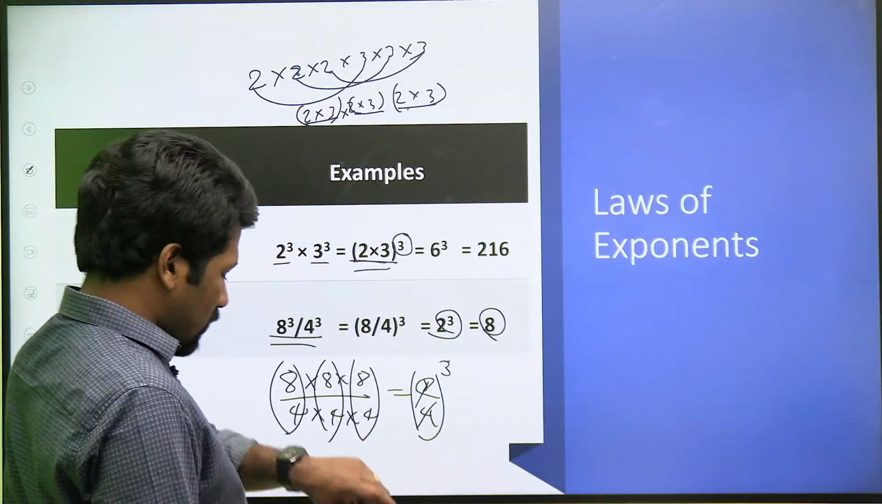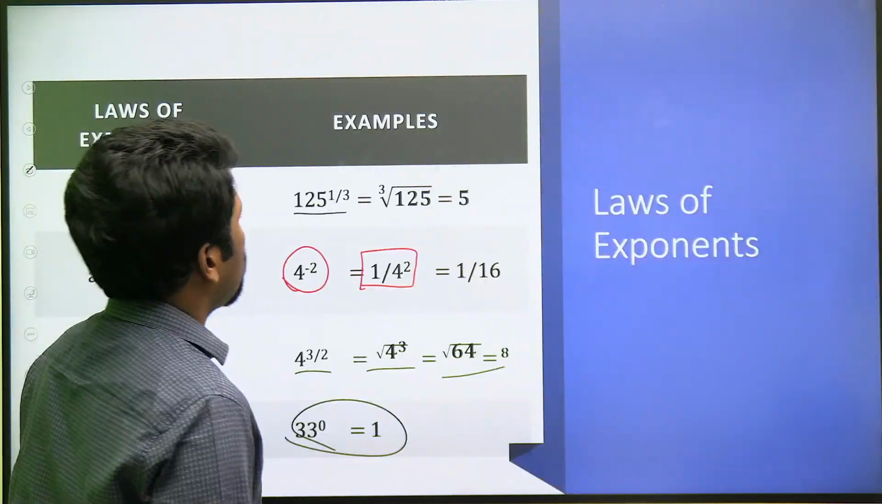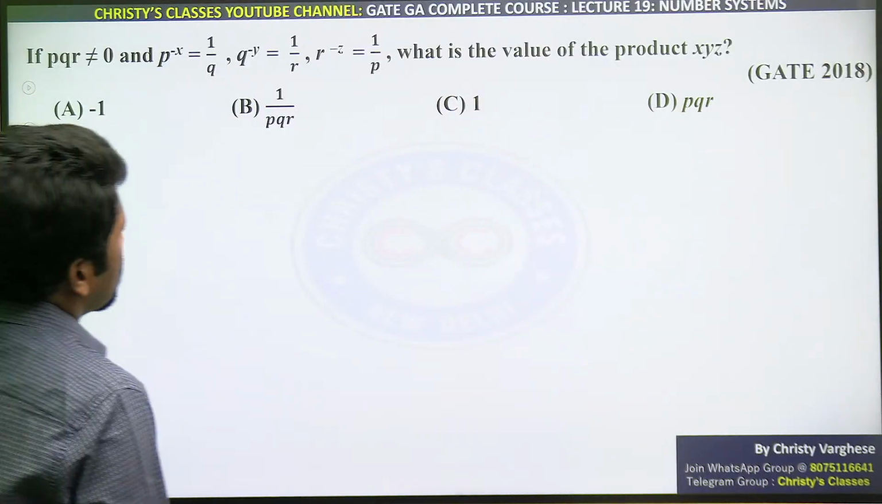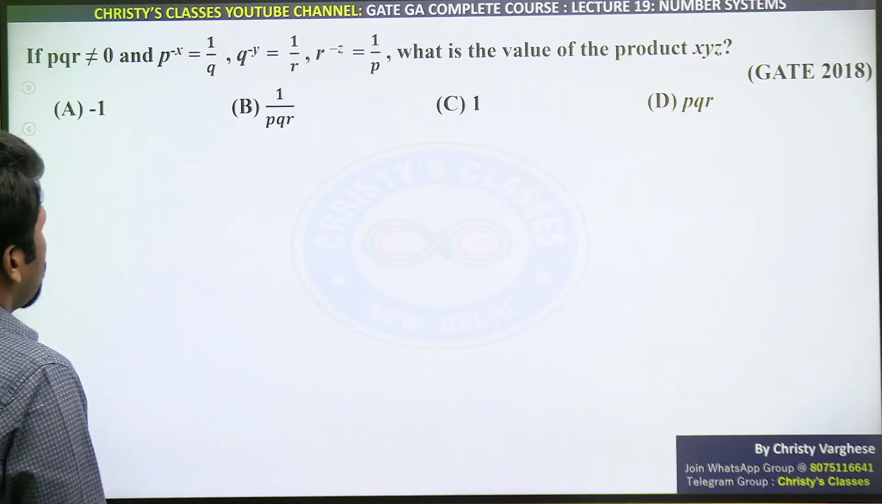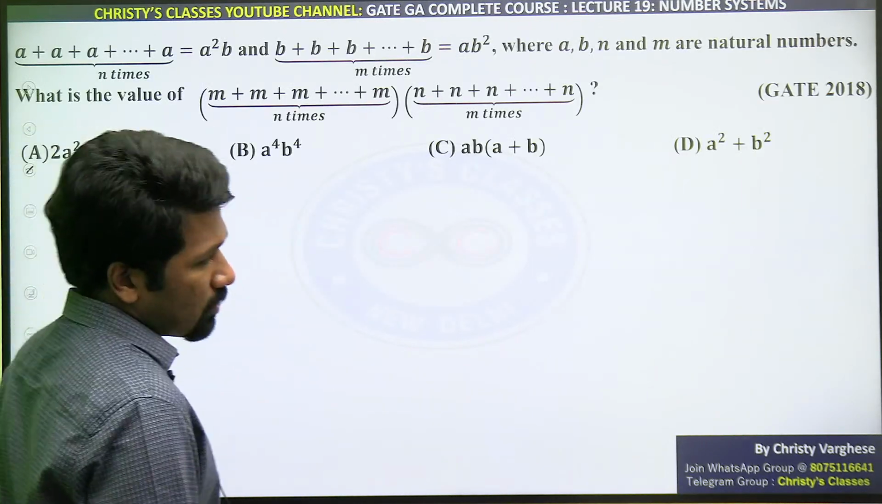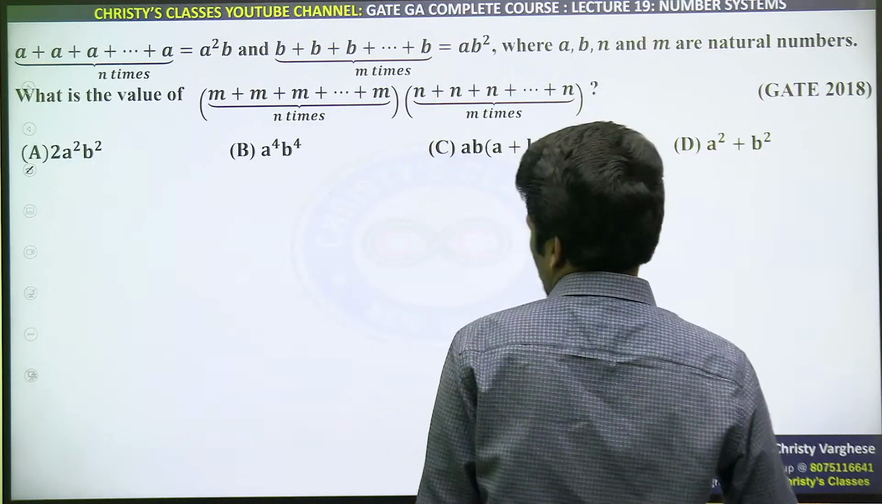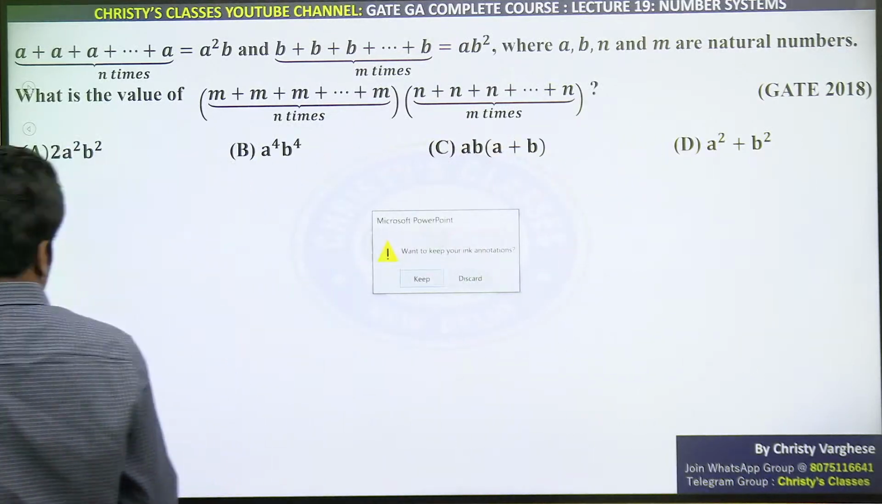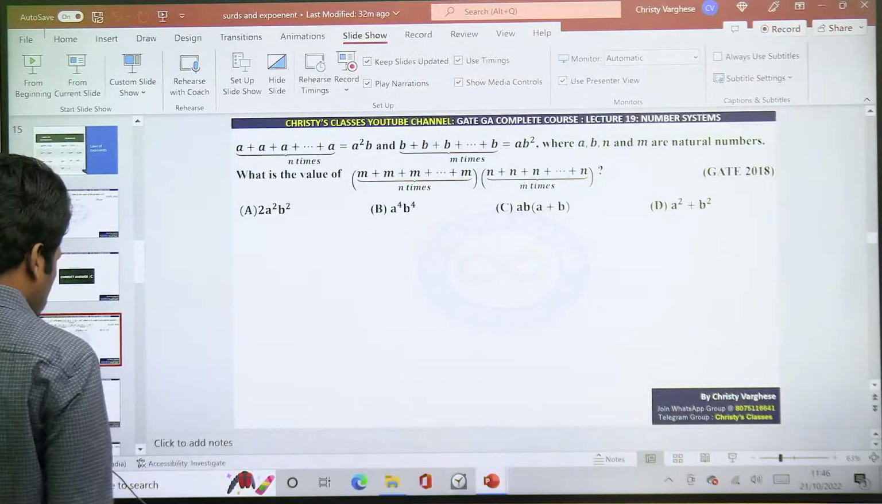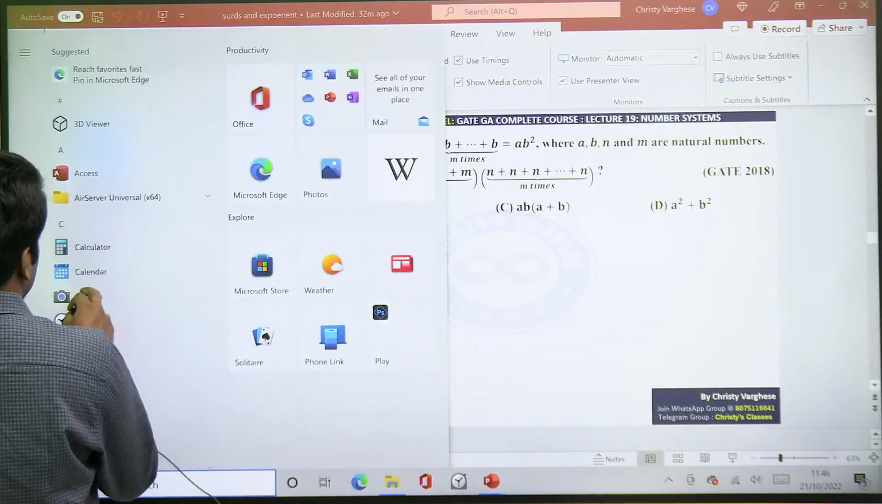Now we will see questions so that we can cover more concepts with questions. So try this question. I will start with a simple one. This one you try, GATE 2018 problem. All of you try it. 2 minutes time I will give you to try.